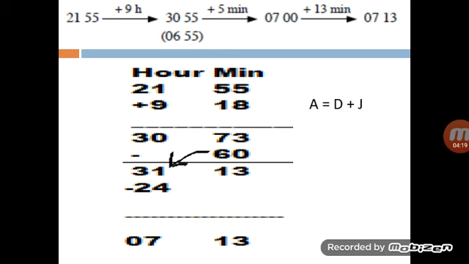So remaining minutes are 13 and after giving 1 hour, it will rise up as 31. Now 31 is again exceeding a day. We will subtract 24 because 1 day comprises 24 hours. 31 minus 24, now it's 7. So 7:13 is the time on the clock when the train will arrive at its destination.